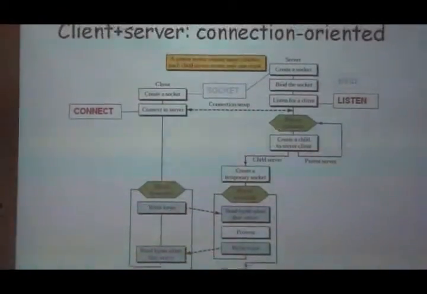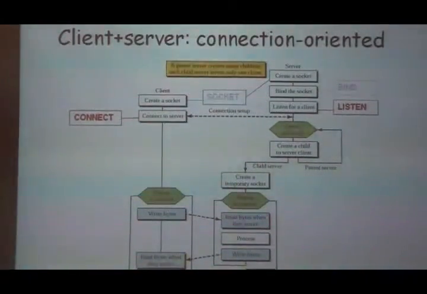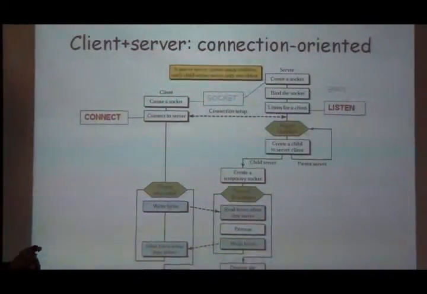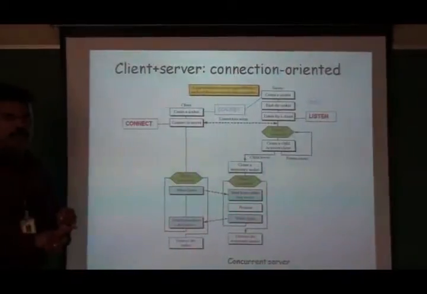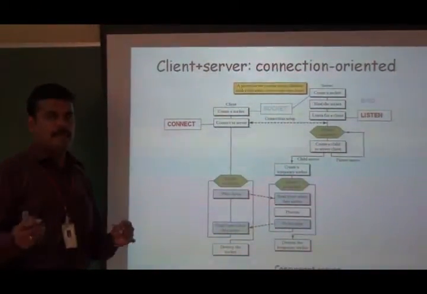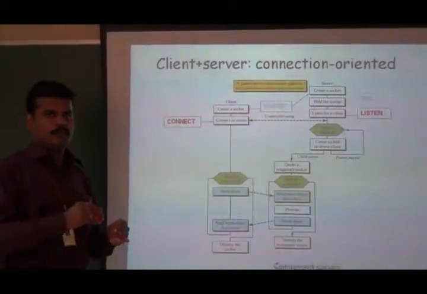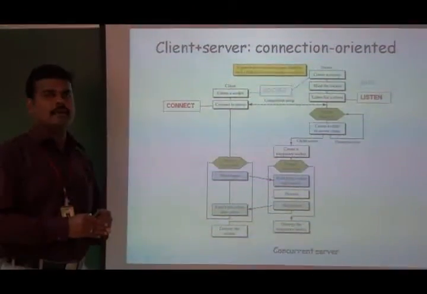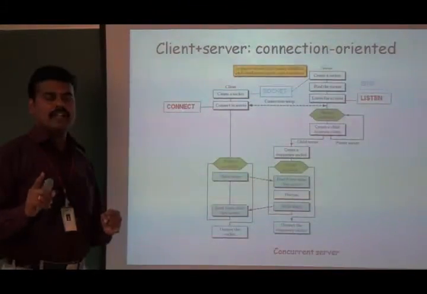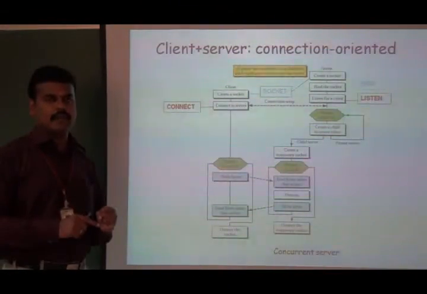Okay, there are two different server models we have. One is what we call the iterative model, another one is what we call the concurrent server model. In the iterative server model, there will be a one-to-one relationship. It means if many clients approach the server to obtain some resources or to get some document, only one client request will be accepted by the server.